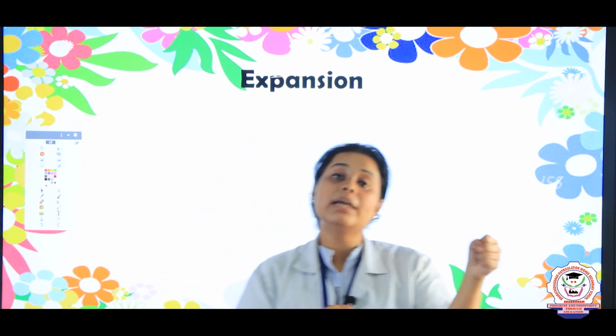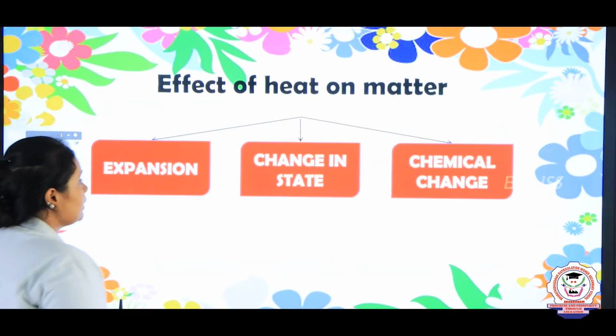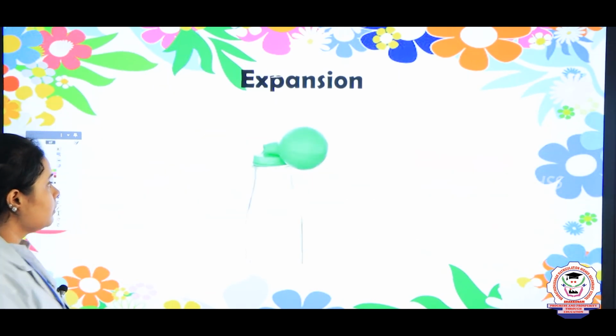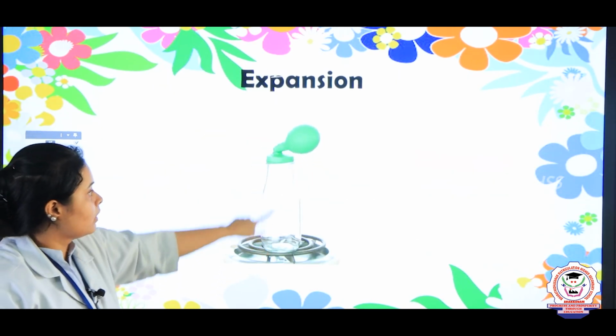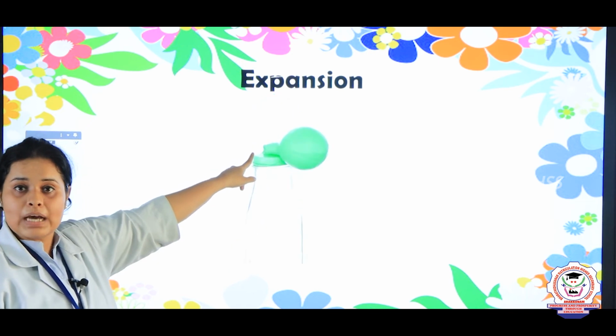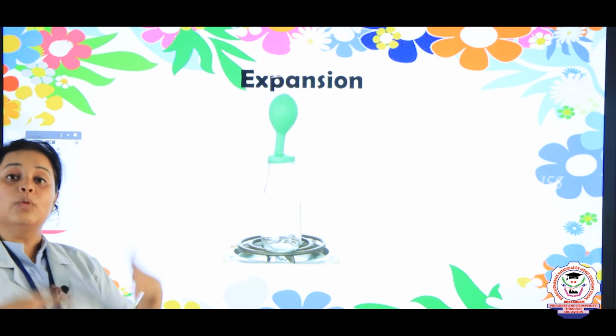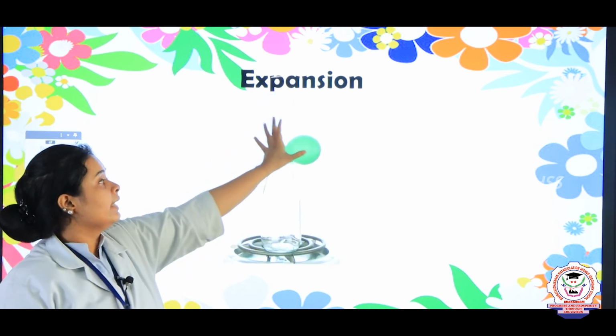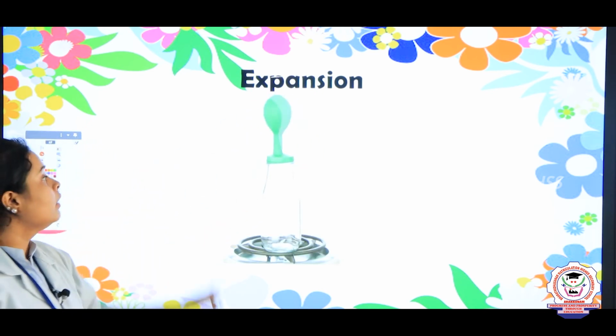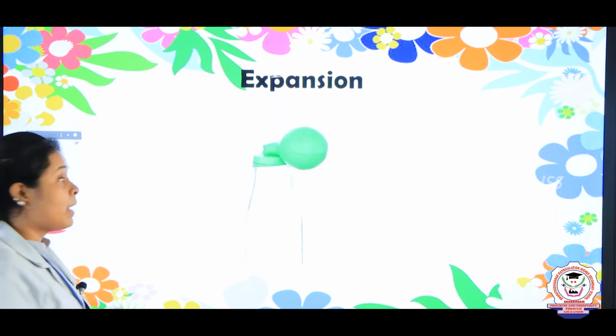Same way, if you are keeping it in the hot one, just see what is happening here, children. See, when it is heated, it is straightaway coming up, right? So, here you will see that the gas inside this is getting warmed up and it is getting expanded. Okay? So, this is known as expansion.